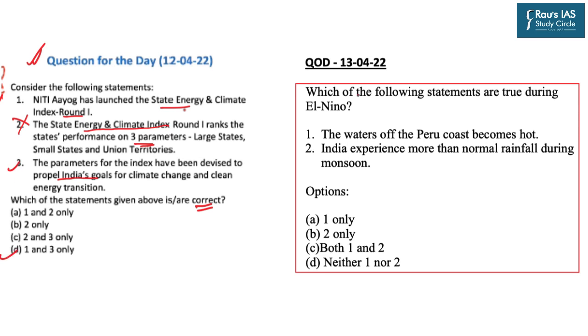The question from today's DNS is in relation to El Nino. The question asks, which of the following statements are true during the El Nino event? Statement 1, the water off the Peru coast becomes hot. Statement 2, India experiences more than normal rainfall during monsoon. Options are A, 1 only, B, 2 only, C, both 1 and 2, D, neither 1 nor 2.